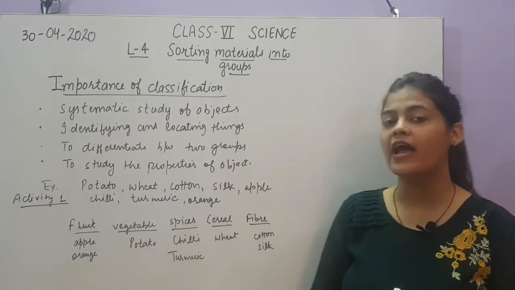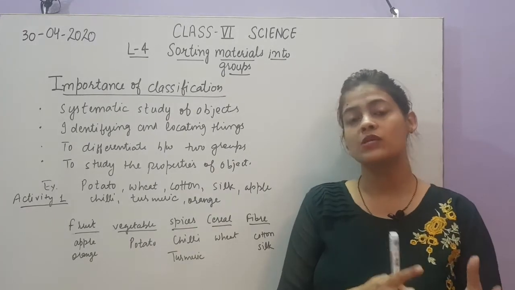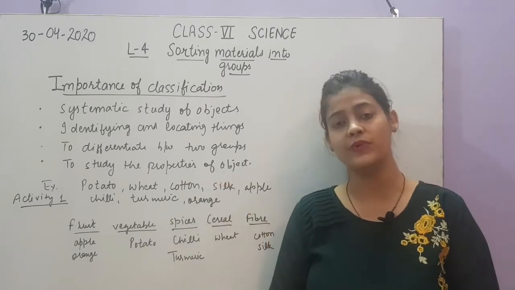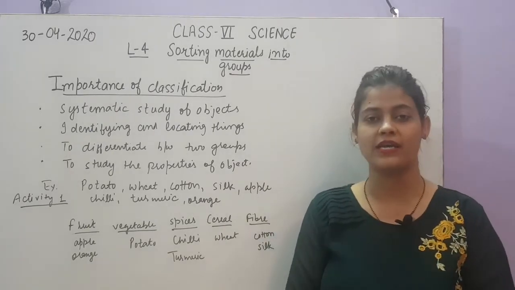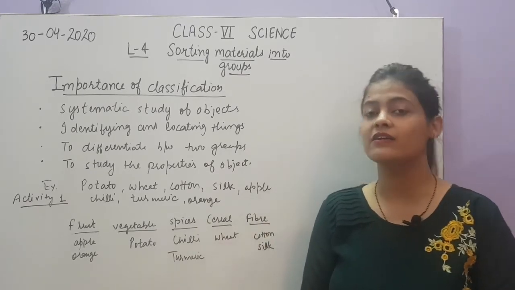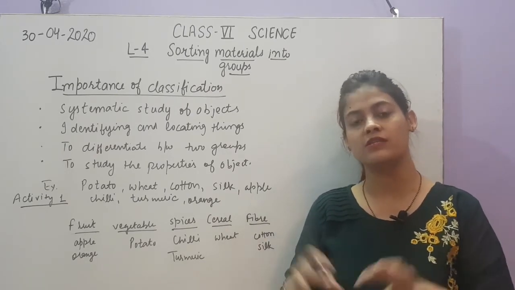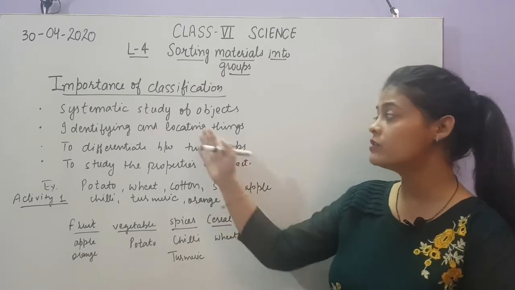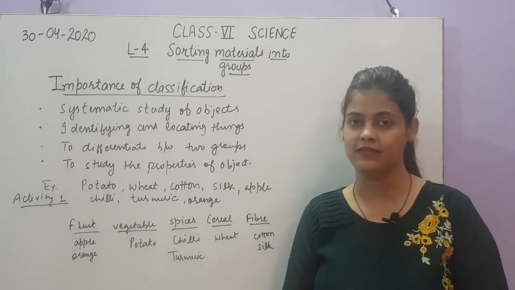Next point is identifying and locating objects. जो मैंने आपको ग्रॉसरी शॉप का एग्जाम्पल दिया था कि if you will go to some grocery shop and you want to purchase some soap and you also want to purchase some pulses, ठीक है, then what will you do? You will directly go to the rack or the area where soaps are kept, or to the area where pulses are there. It will not create confusion in your mind about where you have to go. Or if I will give you a box in which all the grocery things are mixed together, will it be easy for you to take out the things that you require? No, no. So it will help you to identify and locate the things easily.